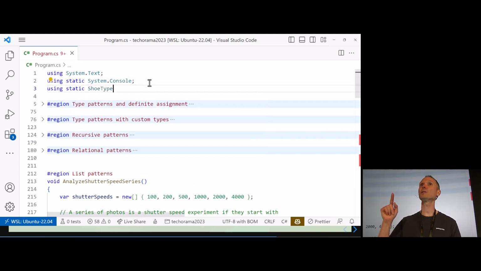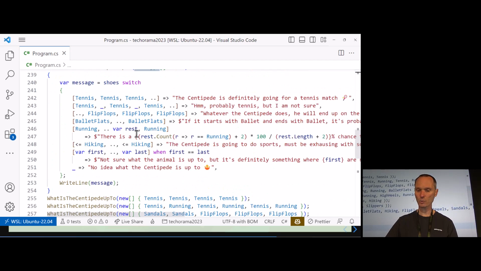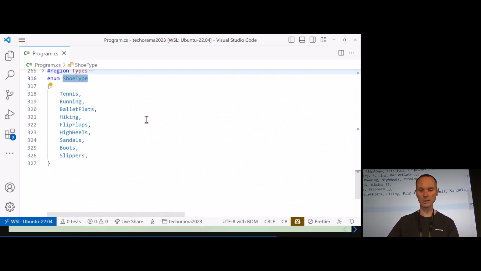Did you know that you can use using static with enums? Many people think that you can use using static only with classes, with static classes, to just write down the methods here. No, you can use it with enums too. So I can just write tennis, and it will automatically know that this is a shoe type. I think this is pretty awesome.